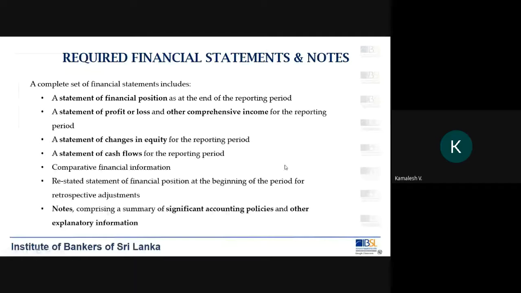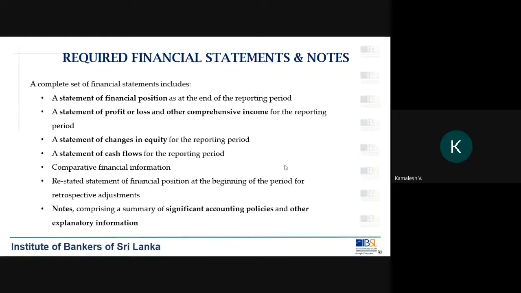Right. So in addition to the financial statements, you need to provide some additional information. Now, what are these? As I told you, the additional information includes providing comparative financial information. Then we might also sometimes make adjustments to the financial statements where we would have made some mistakes in the prior years, but we now want to correct those.